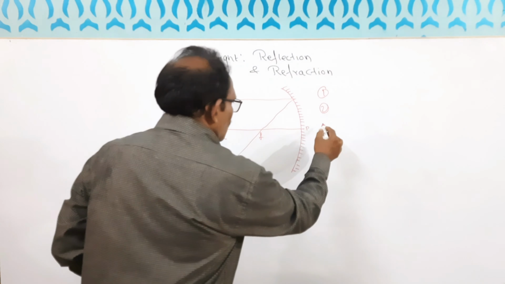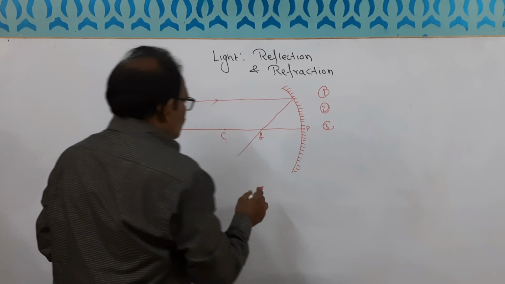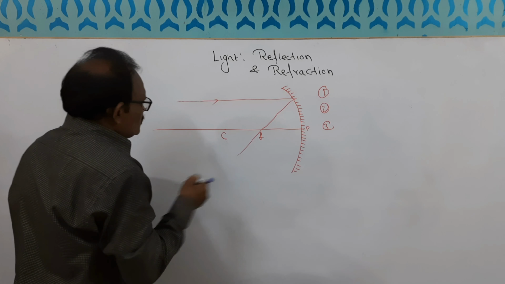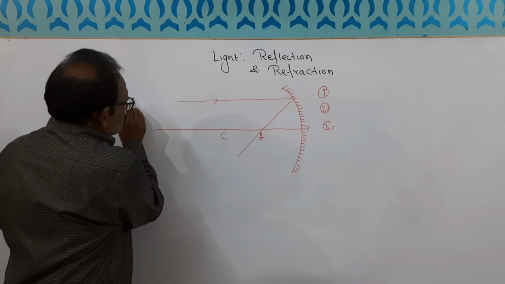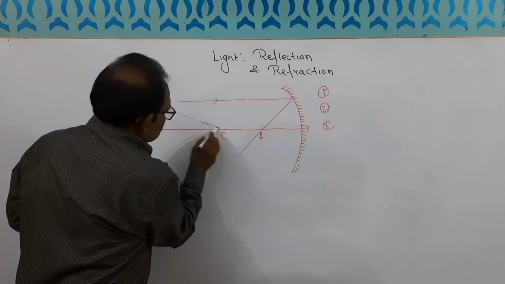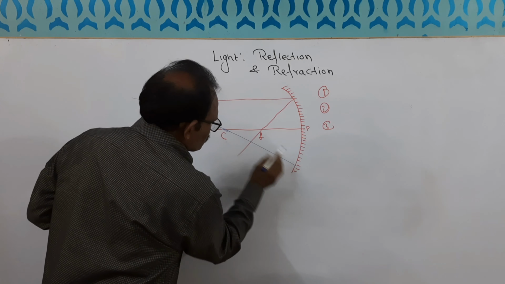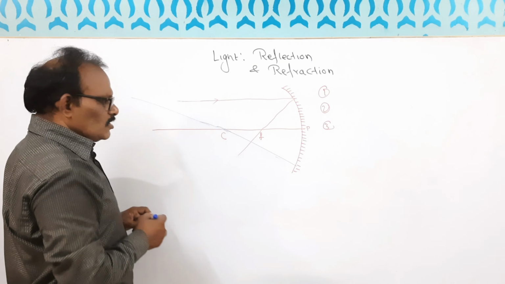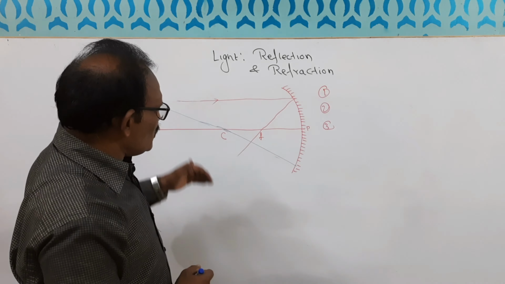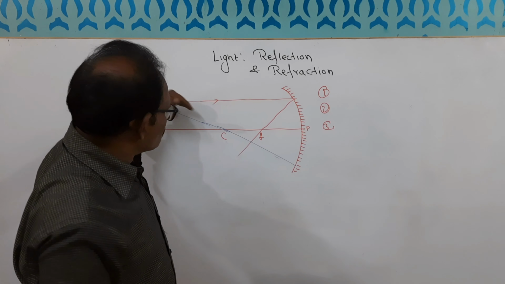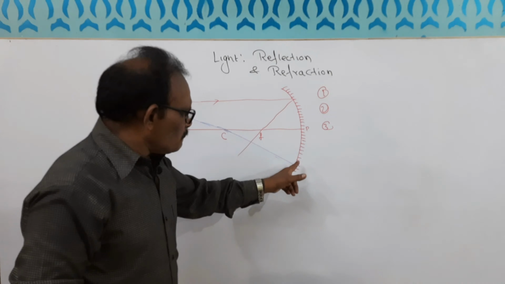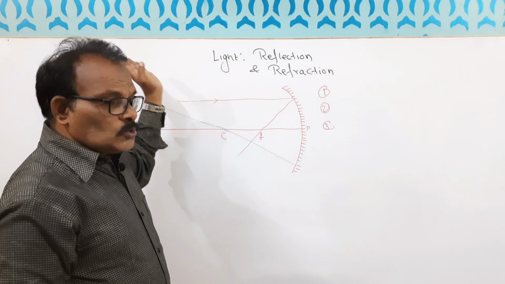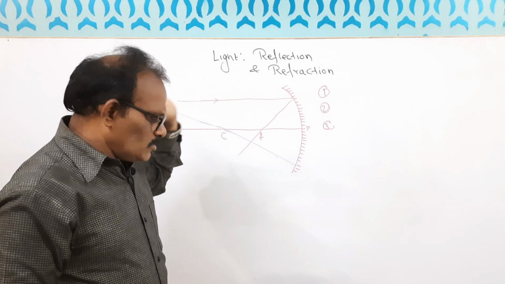What is third law? Third law, if any incident ray crosses through C से होते हुए जाएगी तो वापस C की ओर ही जाएगी. If any incident ray passes through C, after reflection, it will go back in the same direction, it will cross through C. Okay, is that clear?